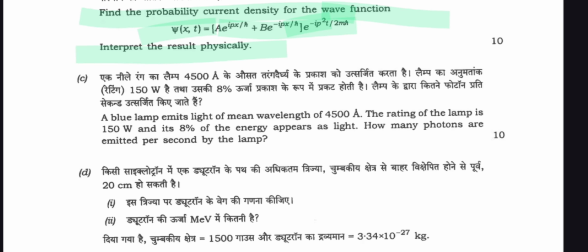Question number c is here. A blue lamp emits light of mean wavelength 4500 angstrom. The rating of the lamp is 115 volt, and 8% of the energy appears as light. How many photons are emitted per second by the lamp?